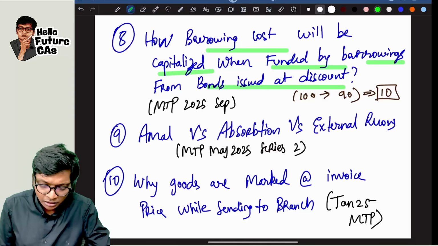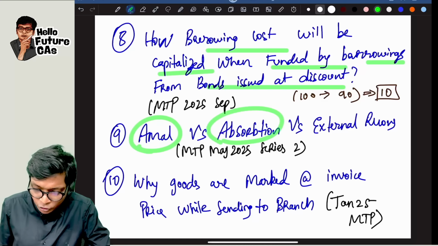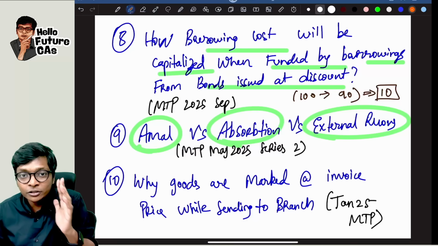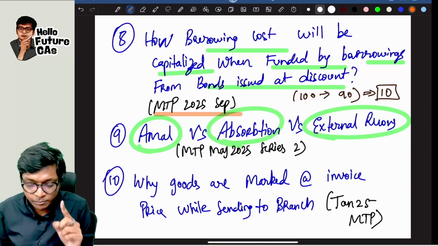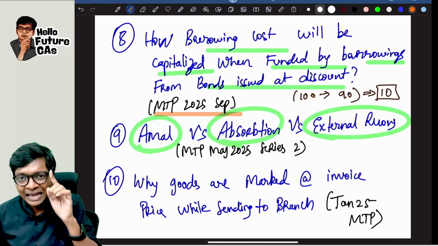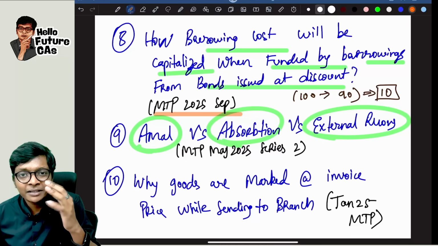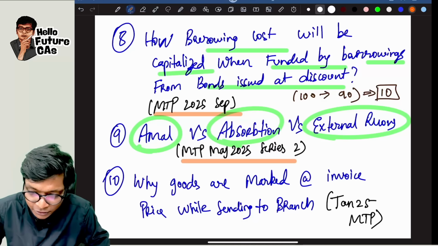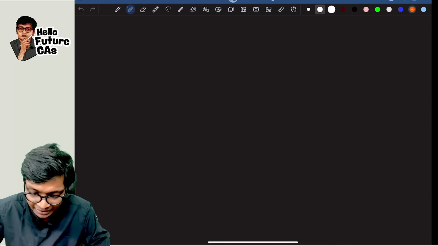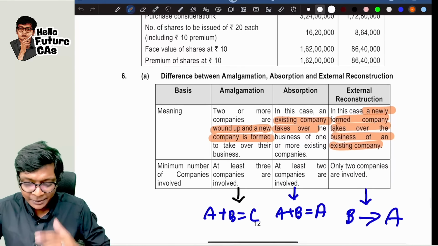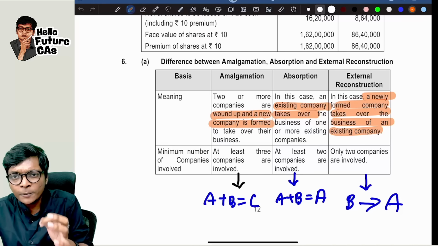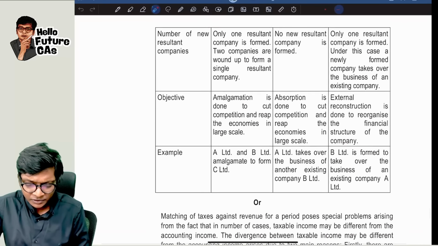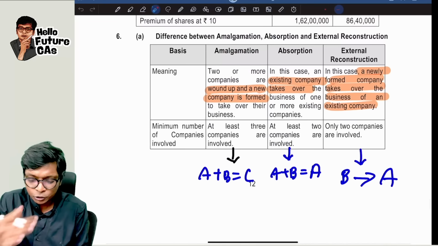Okay, next, amalgamation versus absorption versus external reconstruction. Wherever relevant, I'm giving the source also. The previous question is from the mock test paper September 25, and it's not there anywhere else. This is mock test paper May 25, series 2, question number 9, guys. Look at this. There is a table giving the difference between amalgamation, absorption and external reconstruction. Let me quickly elaborate. There are totally 5 points, but first let me show you the first 2 points.